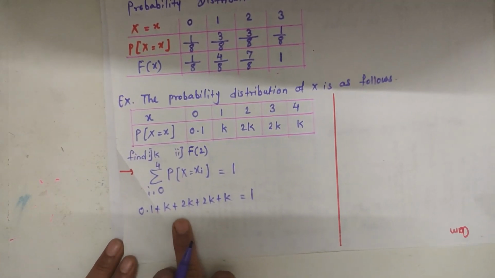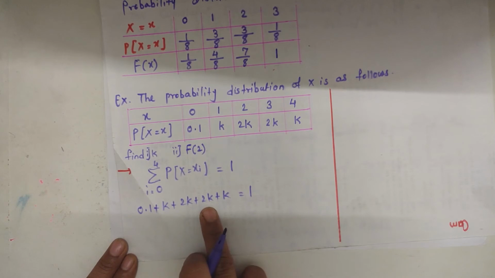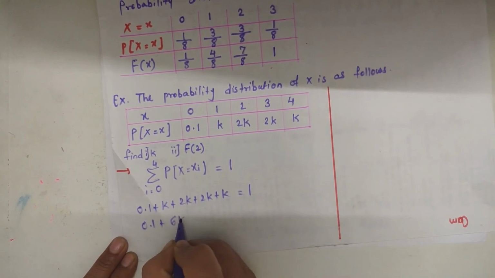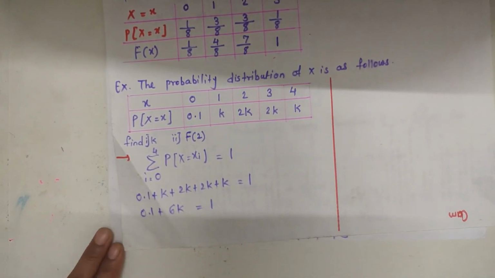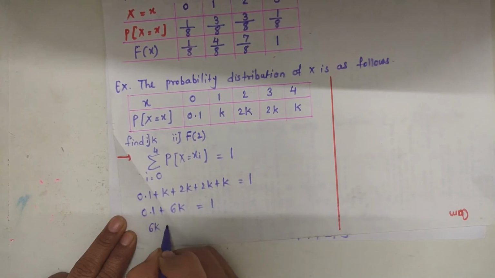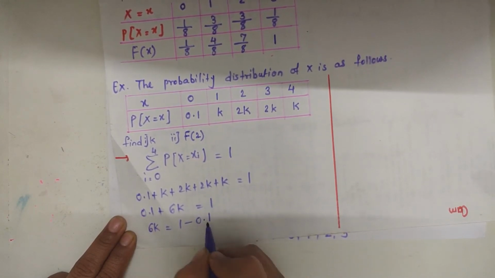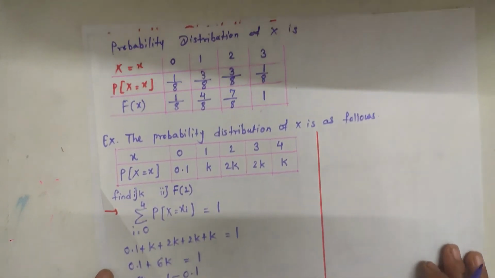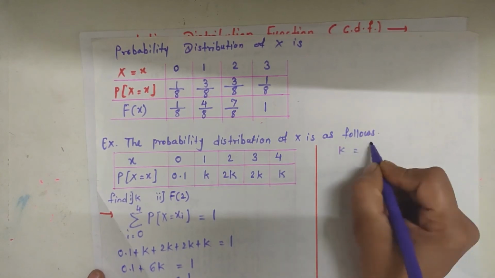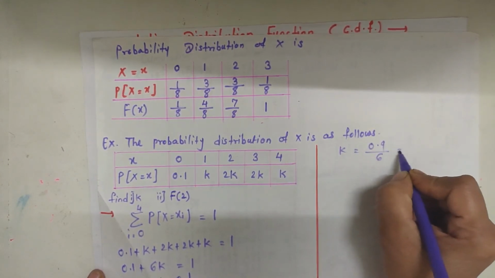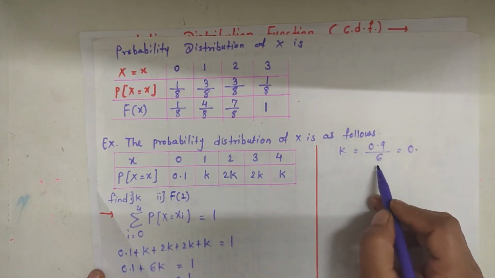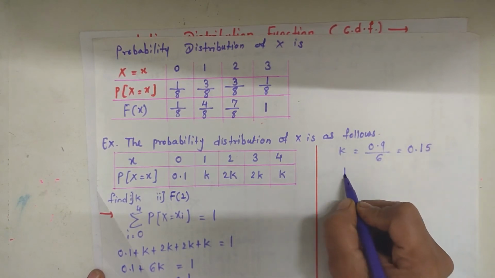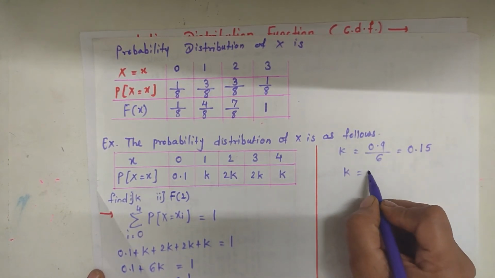Now the number of k's are 1 plus 2, 3 plus 2, 5 plus 1, 6k, so 0.1 plus 6k is equal to 1. So 6k is equal to 1 minus 0.1, that is 0.9. 6k is equal to 0.9, so k is equal to 0.9 upon 6. Dividing 0.9 by 6, we get k is equal to 0.15. So here the value of k is 0.15.